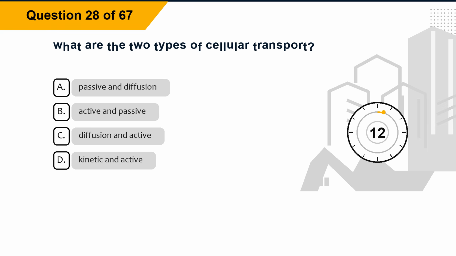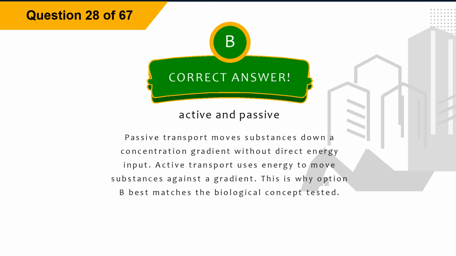Question 28. What are the 2 types of cellular transport? Option A, passive and diffusion. Option B, active and passive. Option C, diffusion and active. Option D, kinetic and active. The correct answer is option B, active and passive.